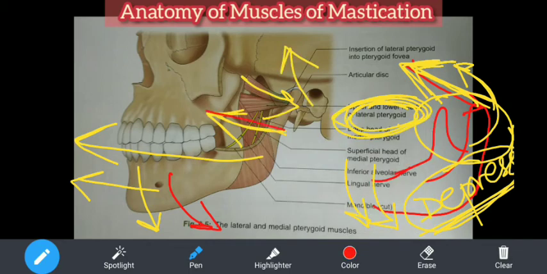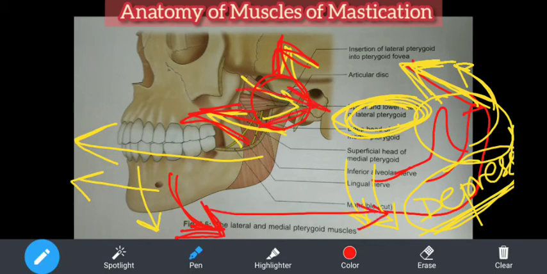I'll show in red. See, forward movement and upward movement. Upward movement of this part will cause depression of the lower part of the mandible. Are you understanding? So that is called depression. And the forward movement of the fibers, when contracted in this direction, will cause protrusion of the mandible. Understood? And along with the help of the medial pterygoid, it will cause the grinding action on the opposite side. We have already discussed. So these are the 3 actions. Okay, this is the MCQ question.